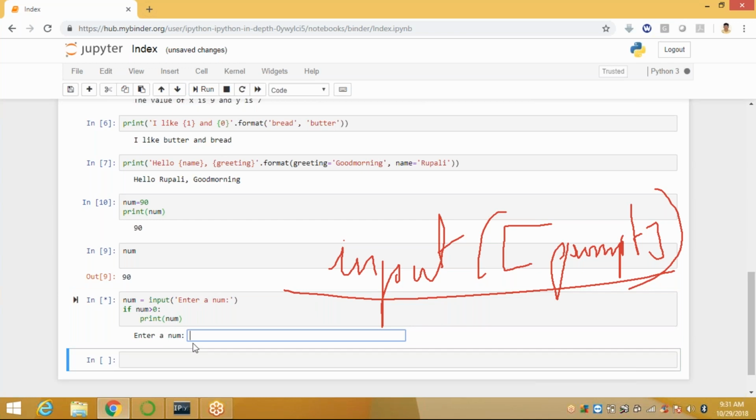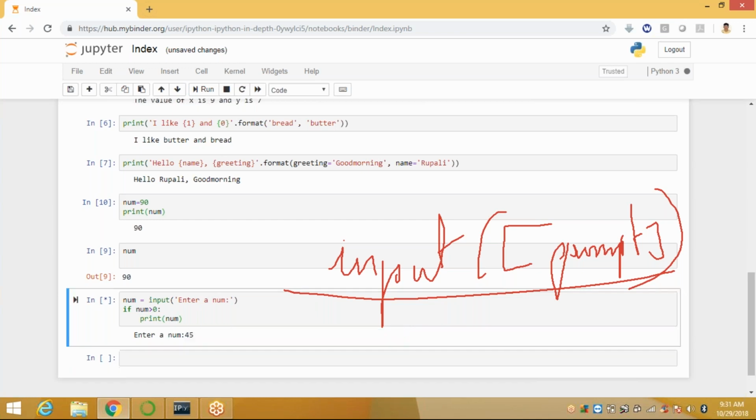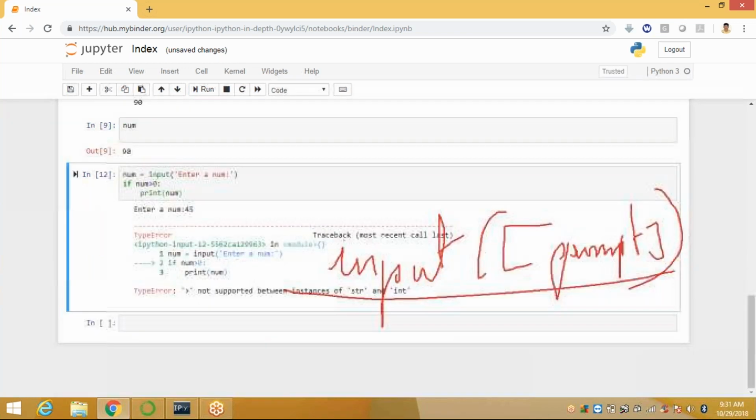Run it. You apply here the number 45. Print condition. Print number is equal to 0. So greater than 0 is not supported between instances of str and int. Actually, it is not converted. Why? Because this is a string value. The input value we are giving is a string, but 0 is an integer. That's why we got an error.